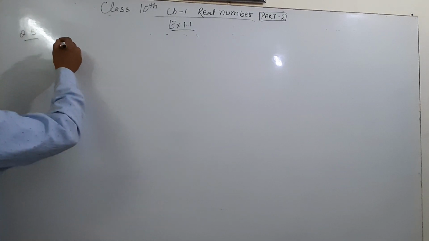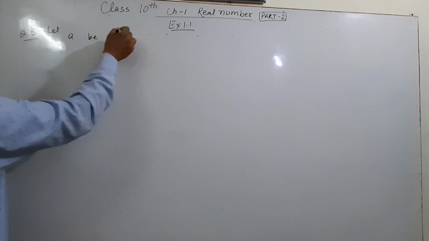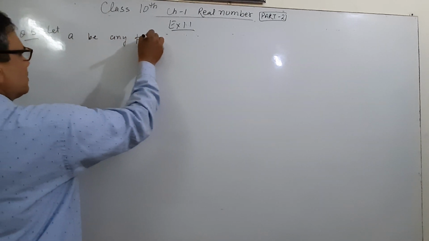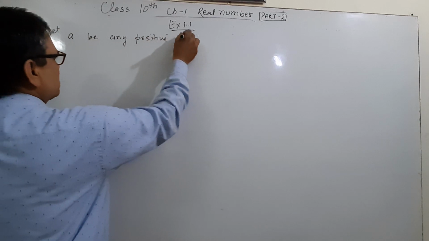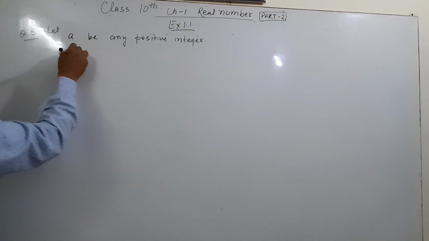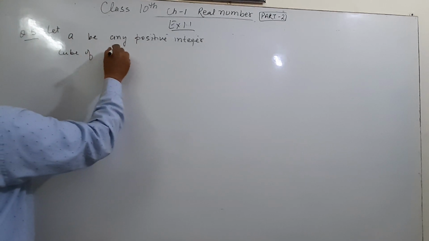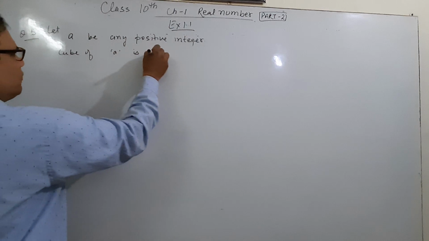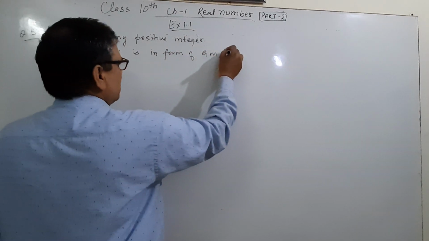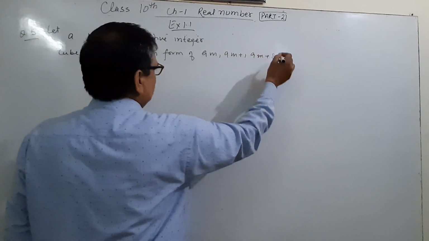It means the cube of a number. Let a be any positive integer, same question. Then the cube of a is in the form of 9m, 9m + 1 and 9m + 8.